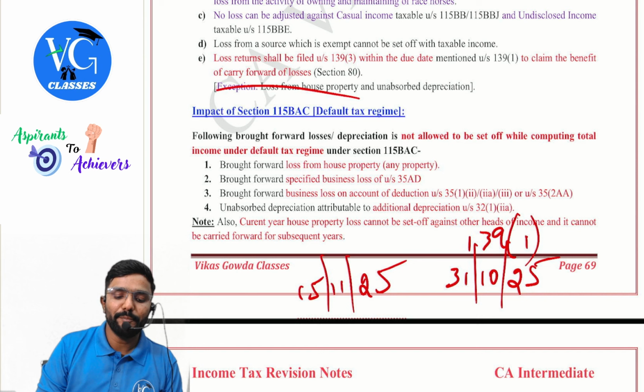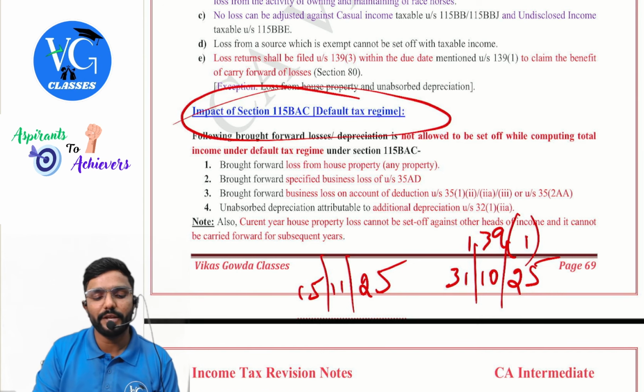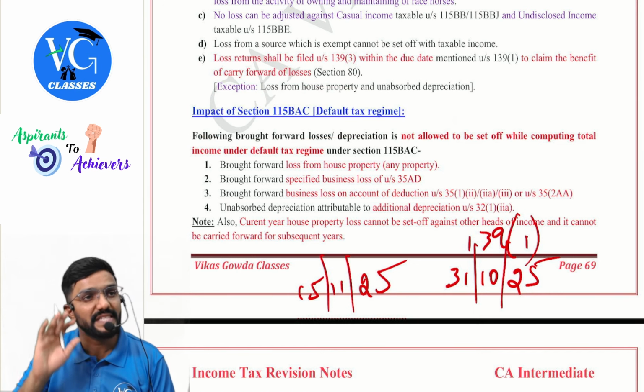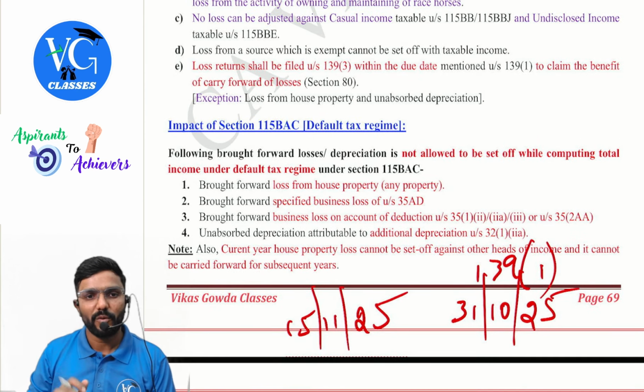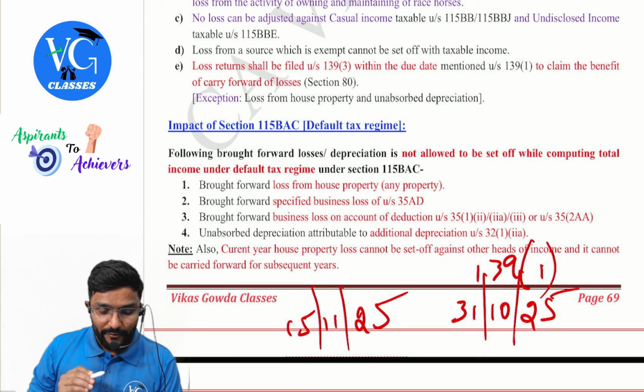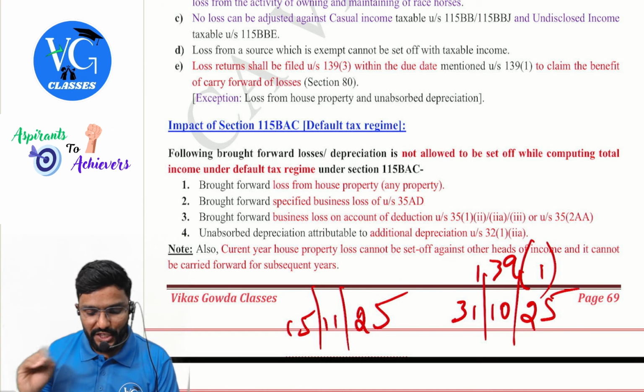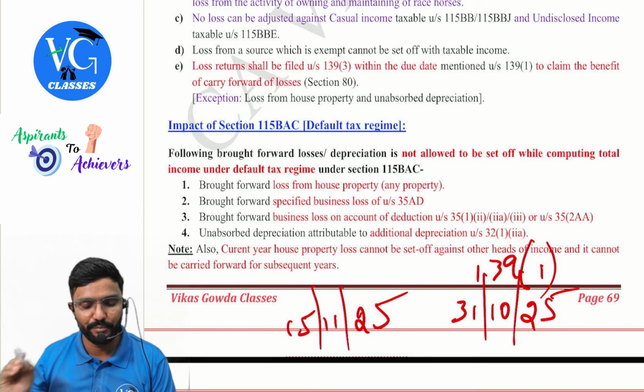Next, coming to the impact of section 115BAC on set off of losses, guys. So please be careful with this. What are those? We will see. Following brought forward losses and depreciation are not allowed to be set off while computing total income under the default tax regime under section 115BAC.